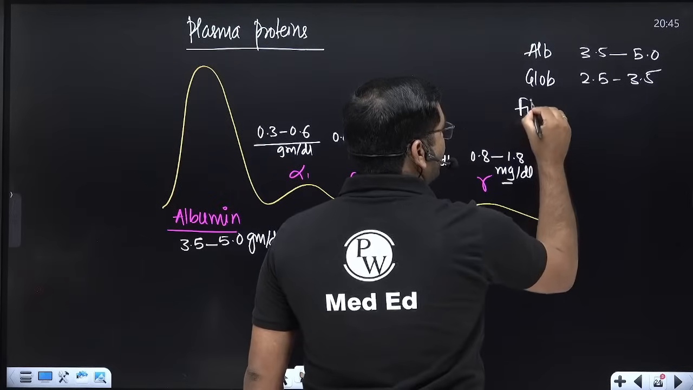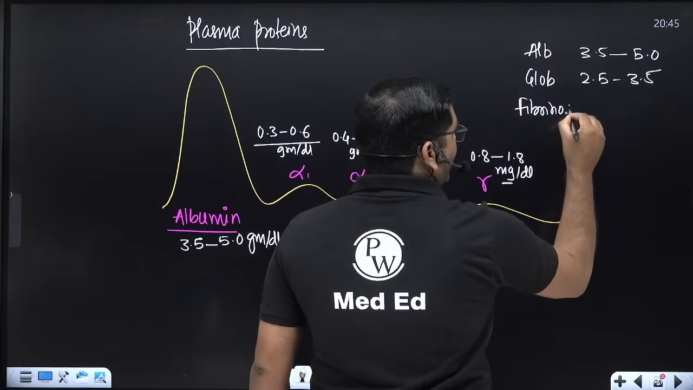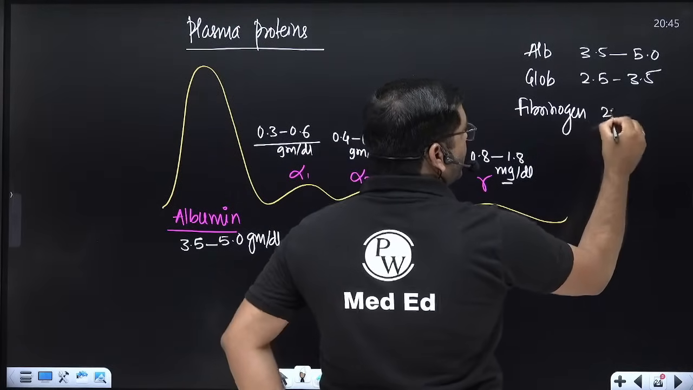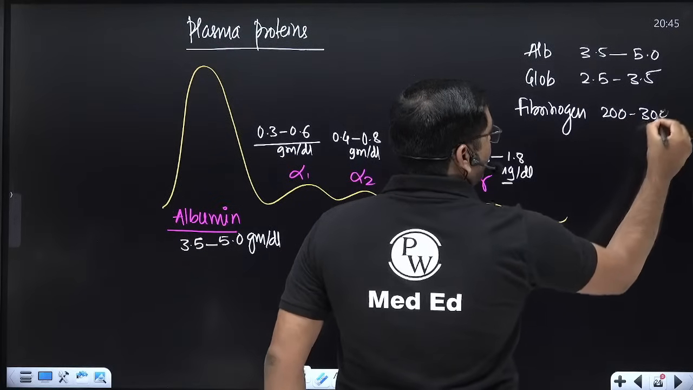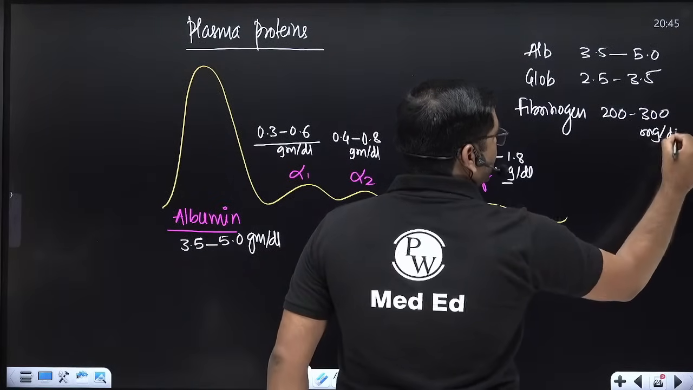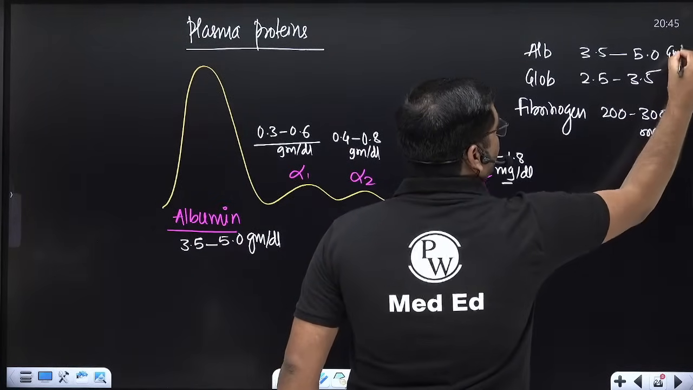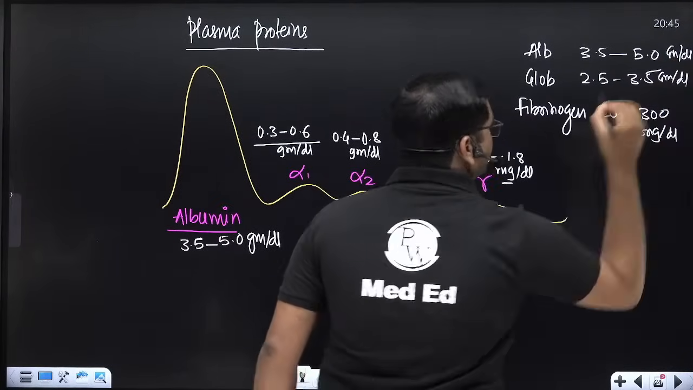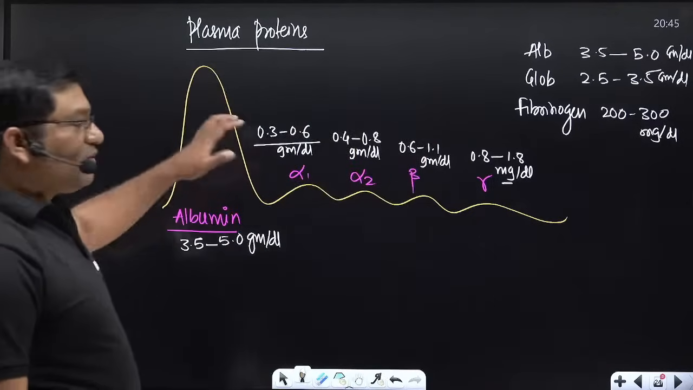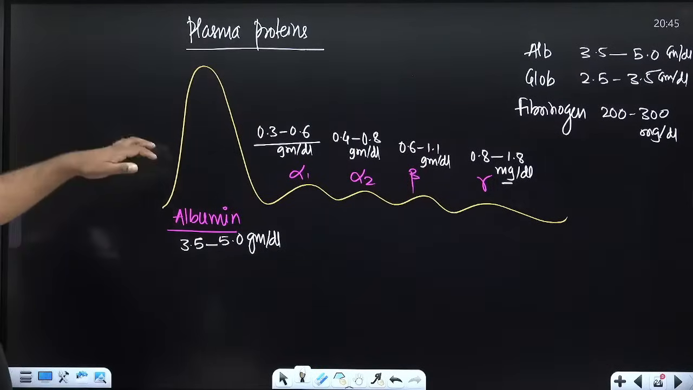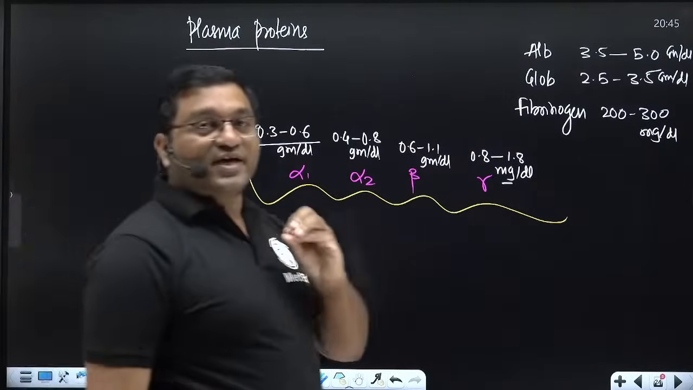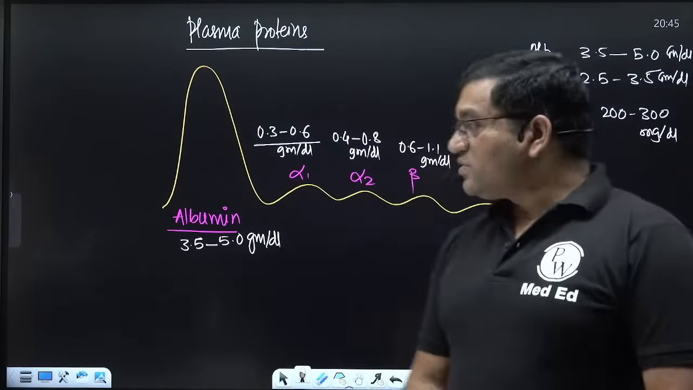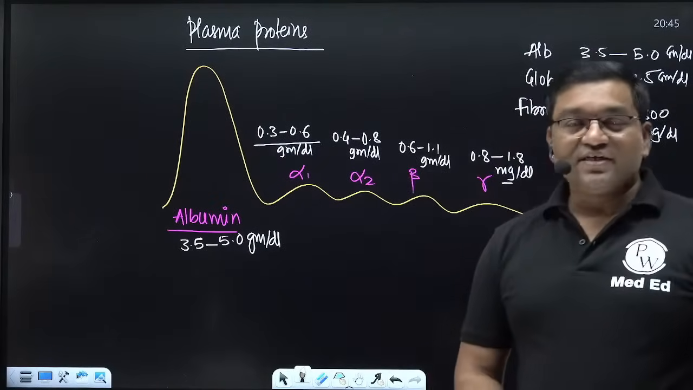And fibrinogen, it is 200 to 300 milligram per deciliter. It is in milligram. This is in gram per dl. Okay, so these are the plasma proteins and their levels. It is very very important for diagnosis of various diseases, particularly the electrophoretic pattern is important.